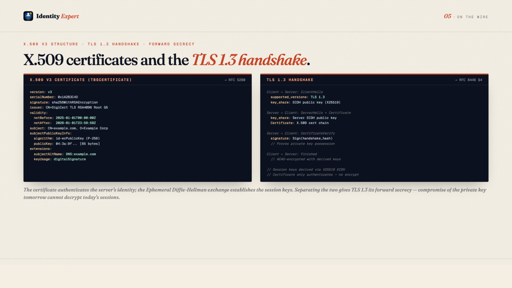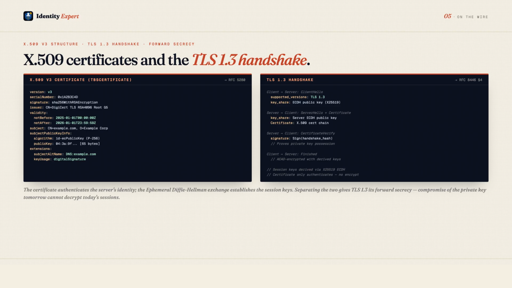In a TLS 1.3 handshake, the server sends its certificate in the certificate message. The client validates the chain, extracts the server's public key, and uses it to verify the server's digital signature in the certificate verify message. The actual session keys are established through an ephemeral Diffie-Hellman exchange.